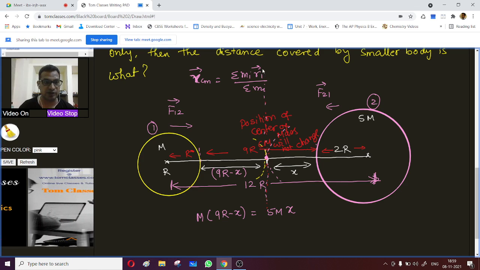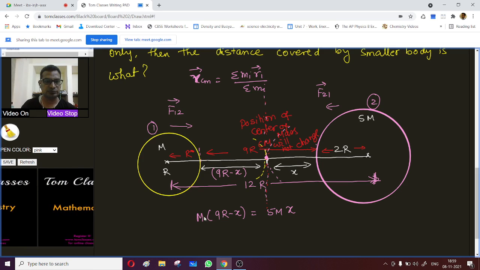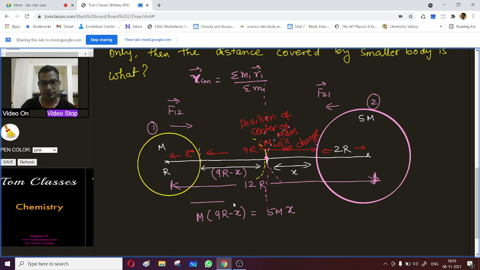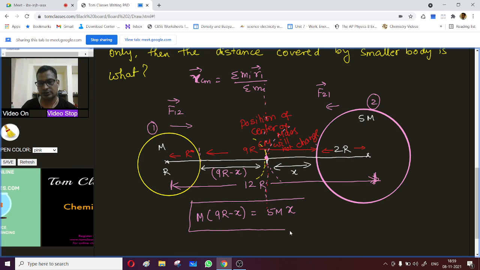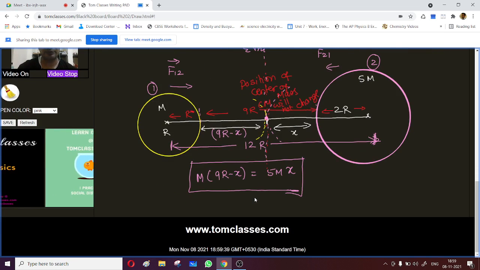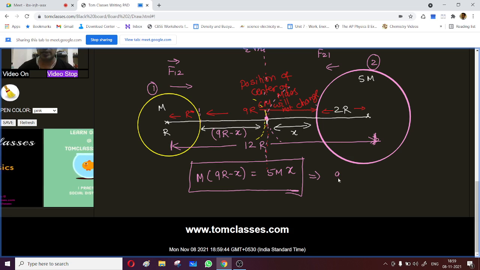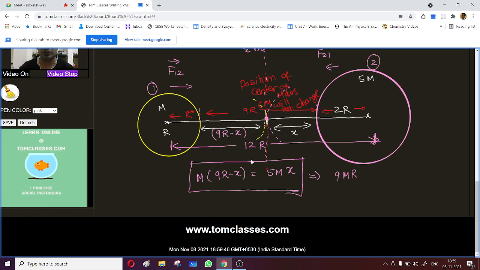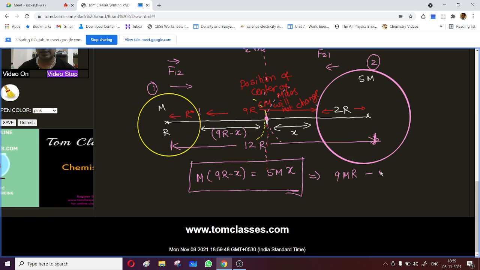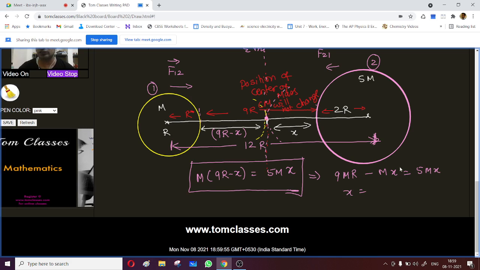Okay, so it will have components basically. Here only x components are there, so this x component will be like this. Okay, so we can find x now, right? What is x? If I go on solving this, it will become 9mr minus mx equal to 5mx. So x is going to be, this will become 6m.